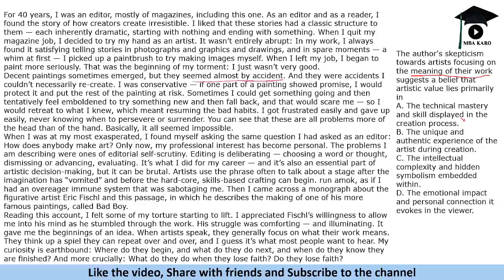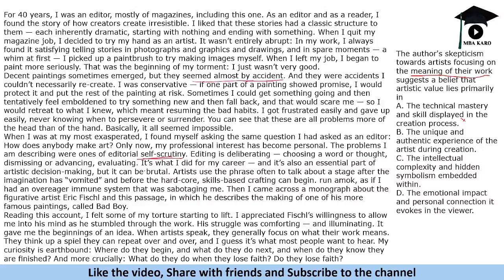It says the emotional impact and personal connection it evokes in the viewer. Okay, now if you see this, what is the author basically doing? The author is criticizing artists who focus on explaining their work. Primarily it is criticizing the artist because they start evaluating their own work.